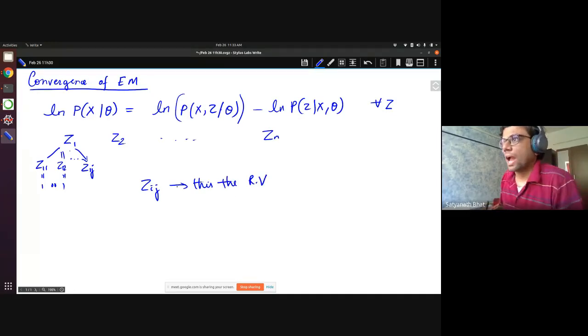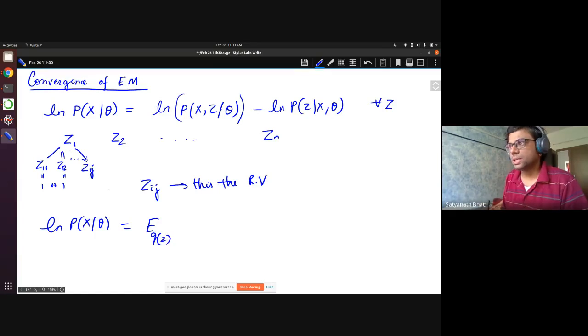For a particular value that Zi takes, the inner term is a function of theta, and that is a constant. X is given, and Z is fixed, so for that inner term you will get a constant. But if I try to take an expectation, which is the next step, we have the expected value under QZ, where QZ is governing the distribution of Z. So QZ is the randomness, which is quantified by QZ. And what you have is this.